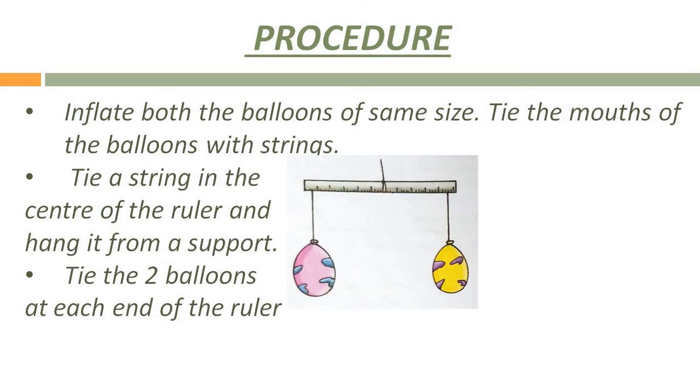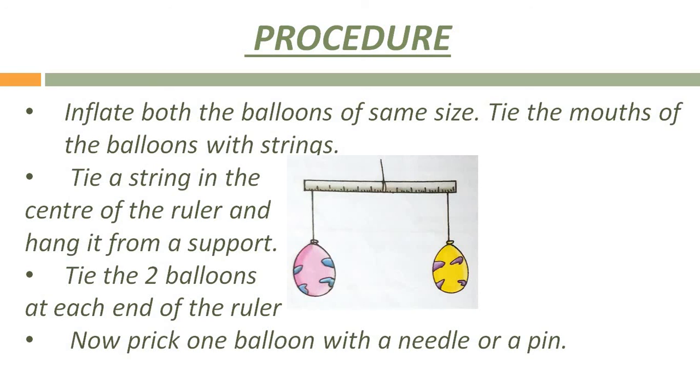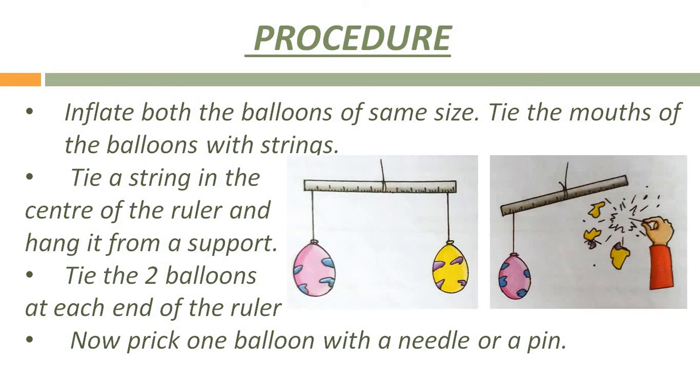See, this picture is showing that in the center of the ruler a string is tied that is hanged from a support, and at each end of the ruler you have to hang the balloons filled with air, and they should be of the same size. Now break one balloon with the needle or a pin as it is showing in this picture.